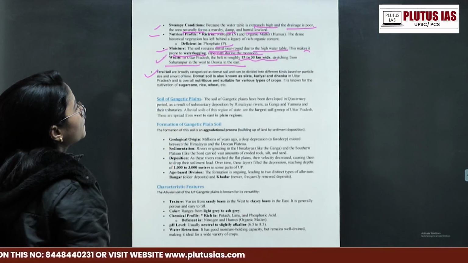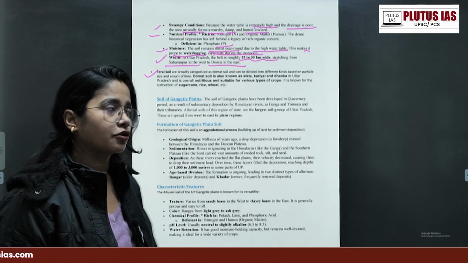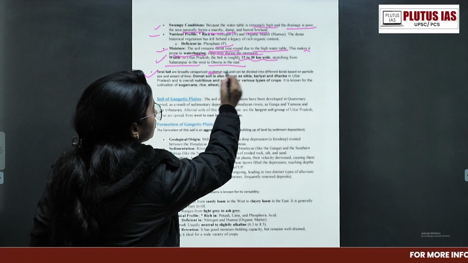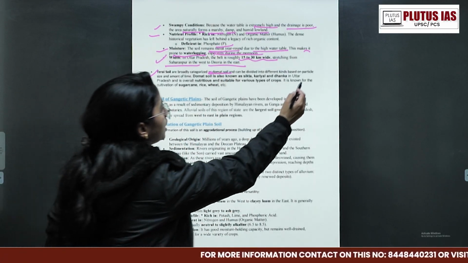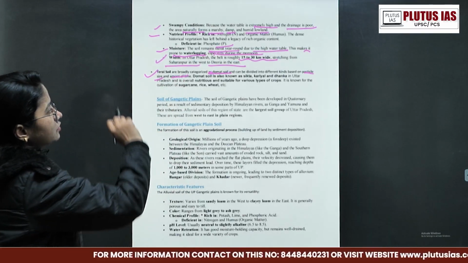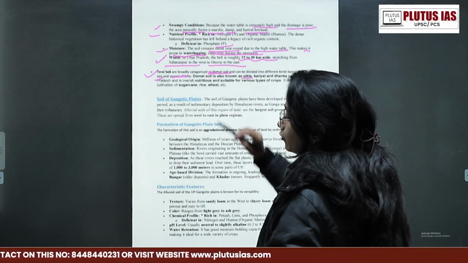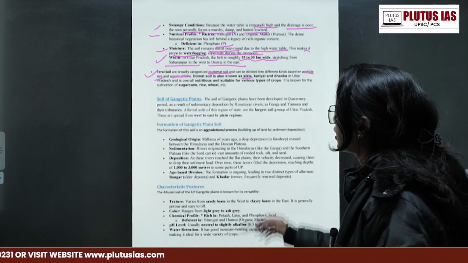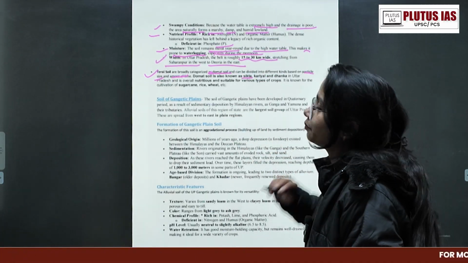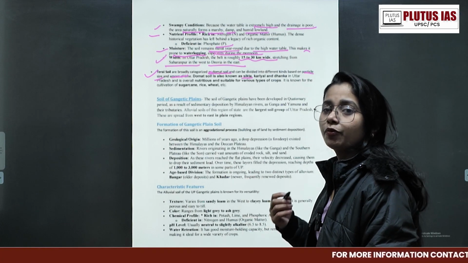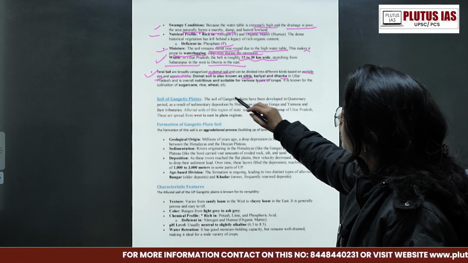The last point is that Tarai soils are broadly categorized as domat soil. Okay, it is also called domat soil, and can be divided into different kinds based on particle size and amount of lime. The domat soil is also known by local names. If someone belongs from there, this is the kind of question that comes in prelims also. If you mention it in mains also, this is a good point for the belonging points, right? Sikta, Karya, Dhanka in UP, and overall the nutrition is suitable for the best type of crops. It is known for the cultivation of sugarcane, rice, and wheat.